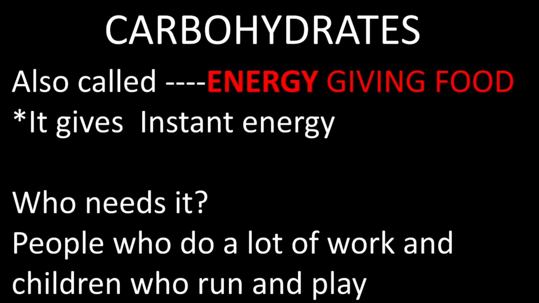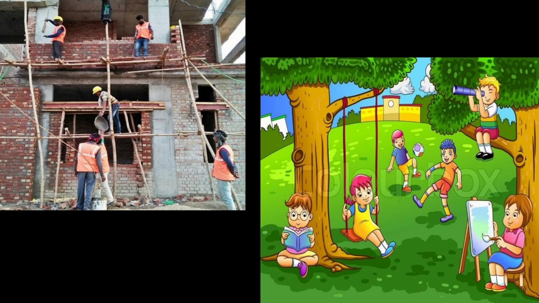People who do a lot of work and children who run and play. Let me show you the picture. See, look here, you can see the people at a construction site. That is all the masons who construct the building. They have to carry big, heavy weights of stones, and they have to toil from morning till evening.